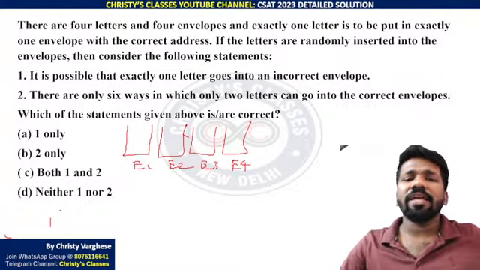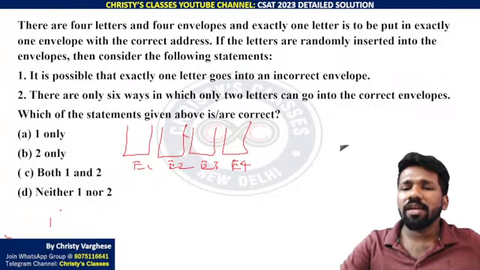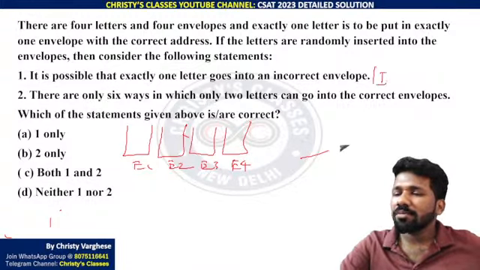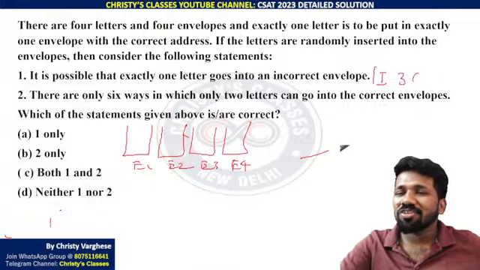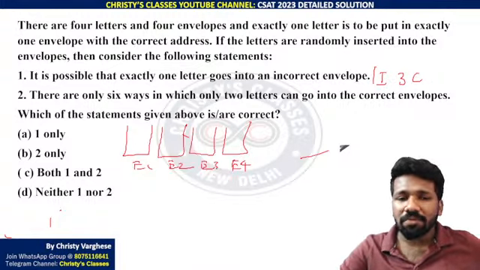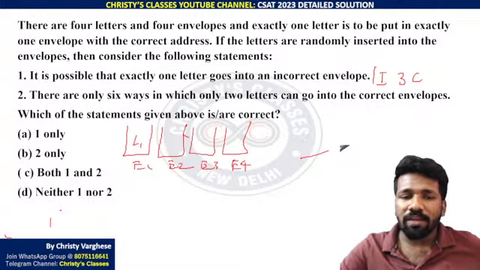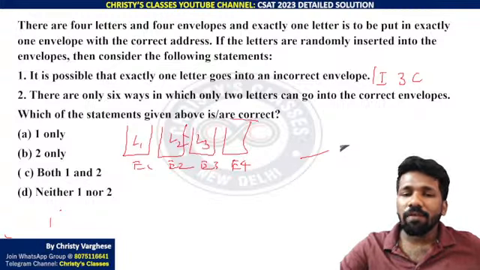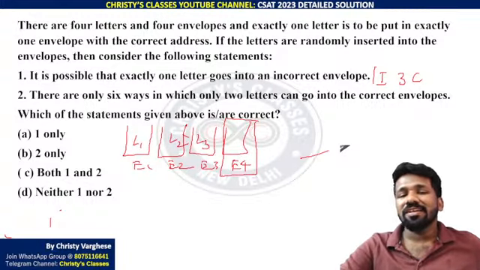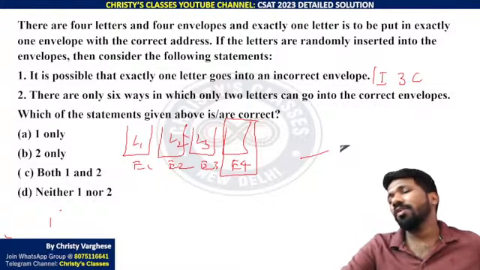it is possible that exactly 1 letter goes to an incorrect envelope means 1 letter goes to 1 incorrect matching, remaining 3 should be correct. That is impossible, because remaining 3 correct means envelope 1 letter 1, envelope 2 letter 2, envelope 3 letter 3, for example. Then envelope 4 cannot be wrong, because only 1 remaining letter 4, that will go to envelope 4.